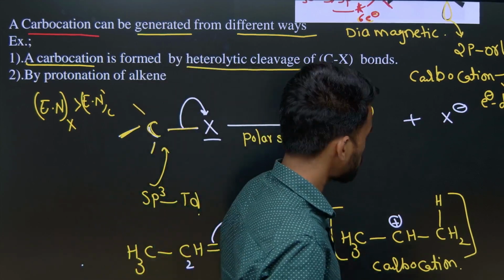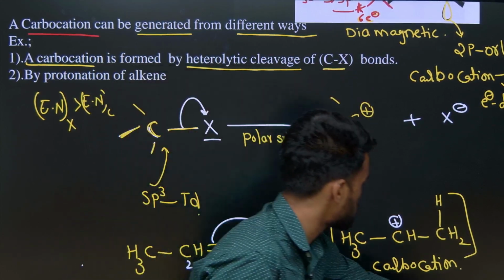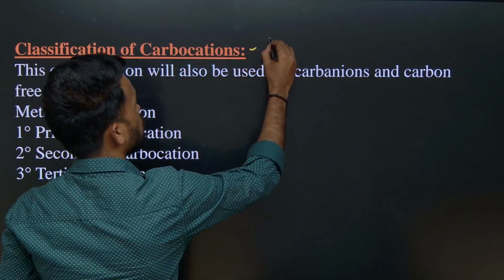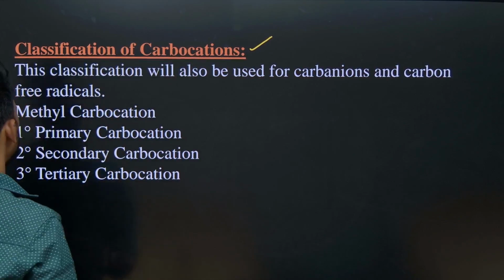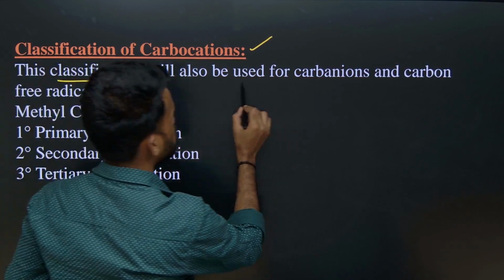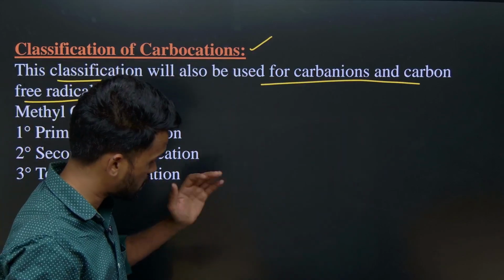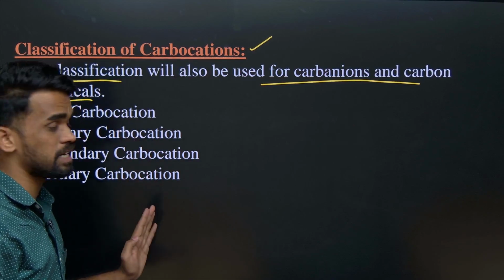Okay, now one more thing I wanted to discuss with you is the classification of carbocations. So how do we classify this? The classification is also used for carbanions and free radicals. Let us first see what exactly the classification is for carbocations.